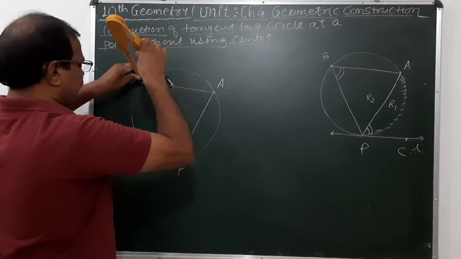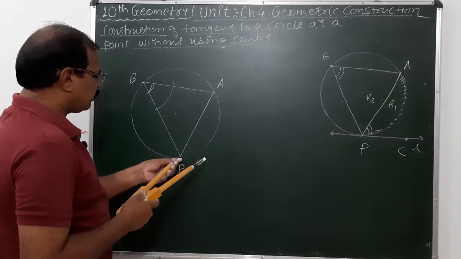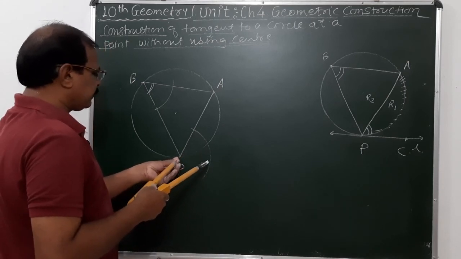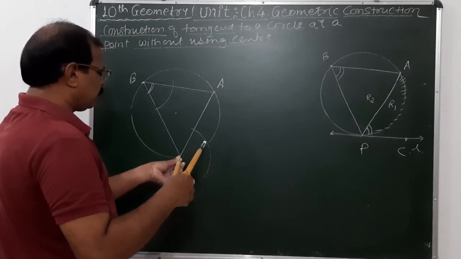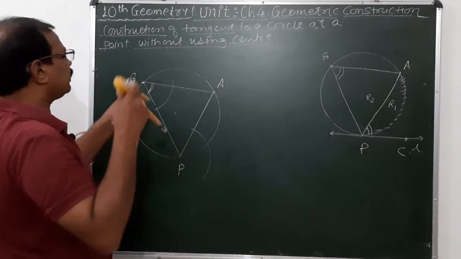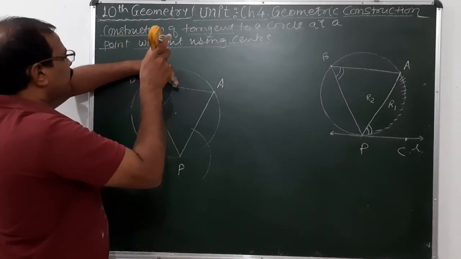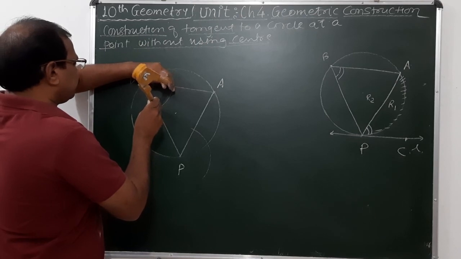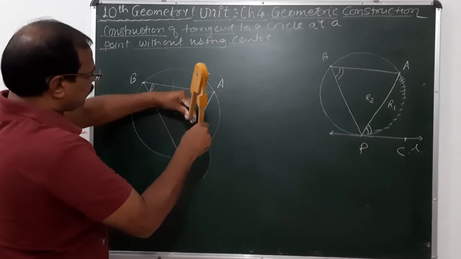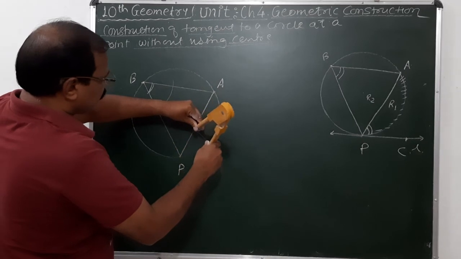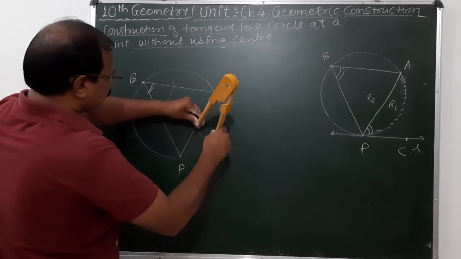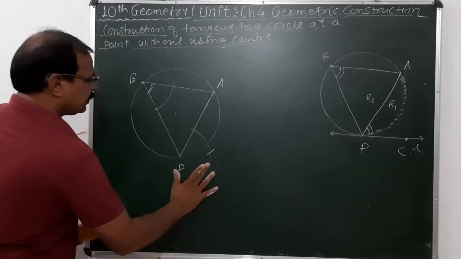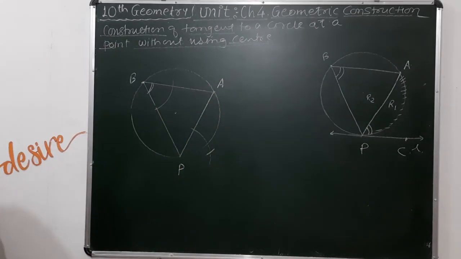So this is, suppose I take an arc here. So now here what to do here? At point P you have to make the same arc like this. You already know that how to draw the congruent angle here, and then you take the congruent here like this. Then at this point here you have to take the congruent point here. So this is the point of intersection. Now once you get the point of intersection here, you draw the line.